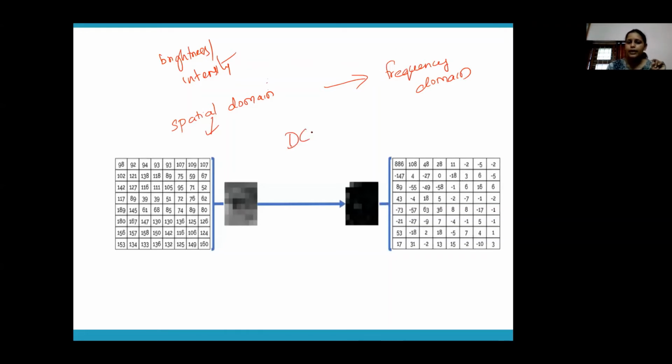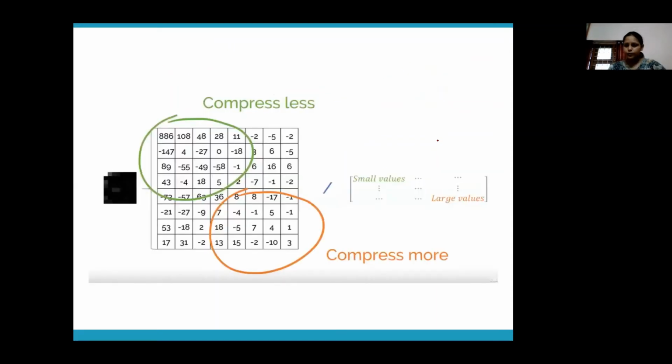So you need to convert your image from spatial domain to frequency domain. That is done by applying a technique called Fourier transform. I don't know if you've learned this in 12th maths, AM3 or AM4, but there's a technique called discrete cosine transform, which is applied to convert your image from spatial domain to frequency domain. Whatever values you see here are the frequency values corresponding to these brightness values. So a technique called DCT has been applied, and your values in spatial domain are converted into frequency domain. Why? Because we have to exploit those properties of the human eye.